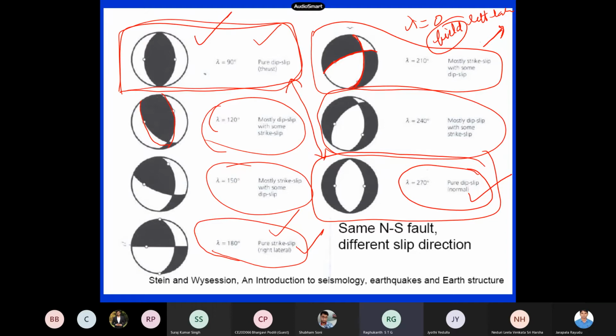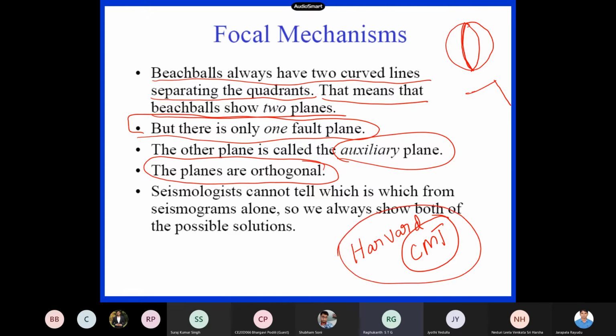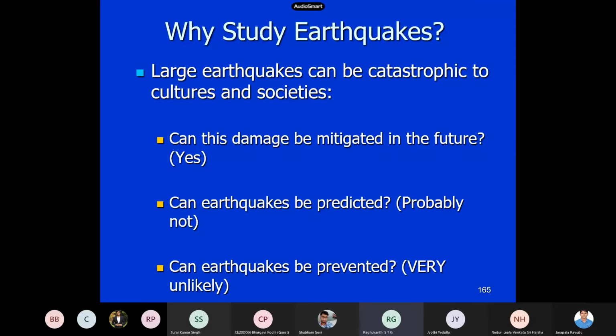But generally, whenever an earthquake occurs, if you see the USGS website or Harvard, the CMT, the centroid moment tensor, all of you can download and check this website, Harvard CMT, centroid moment tensors. If you go to this website and look at the Nepal earthquake or any other earthquake, they report the beach ball solutions themselves. So you can go to this website and see these details, how they report these fault planes and other things also.